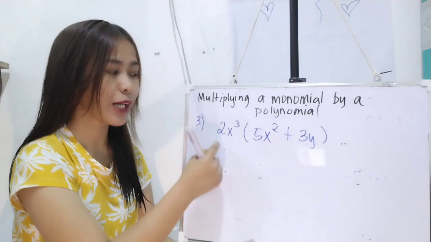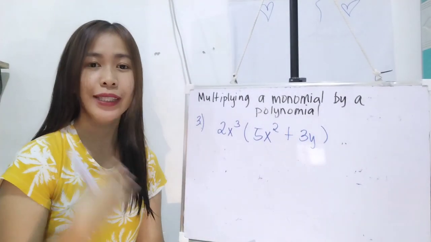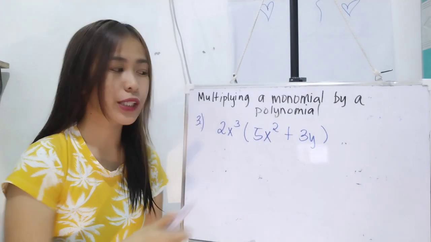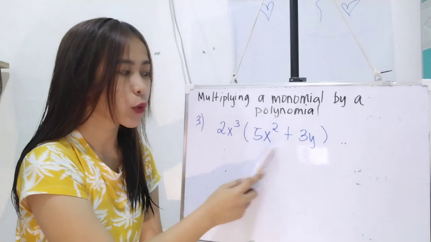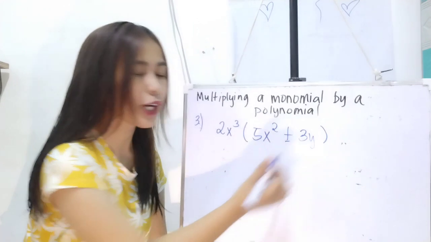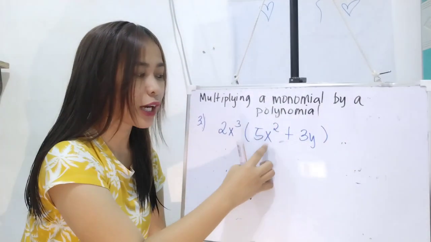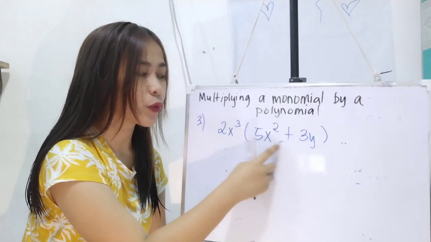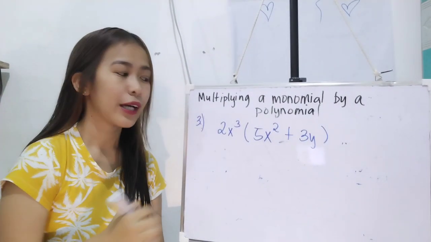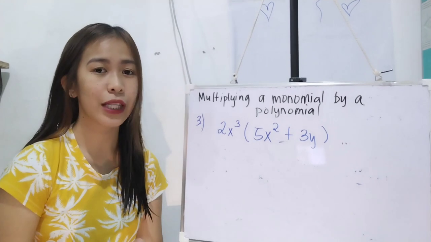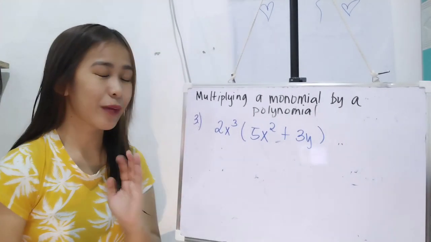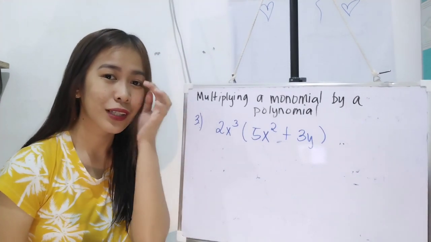Okay? So, when we say monomial, isang term lang. And when we say polynomial, it is composed of 2 or more terms. And as you can see, we have here two terms and pinaghiwalay sila ng addition. Okay? Kaya meron tayong dalawang terms. Itong 5x squared at saka itong si 3y. So, that is polynomial. Anyway, si monomial naman is a polynomial din. Kasi kasama siya sa kinds of polynomials. Okay? So, medyo nakakalito yung part na yun, pero ganun yun.